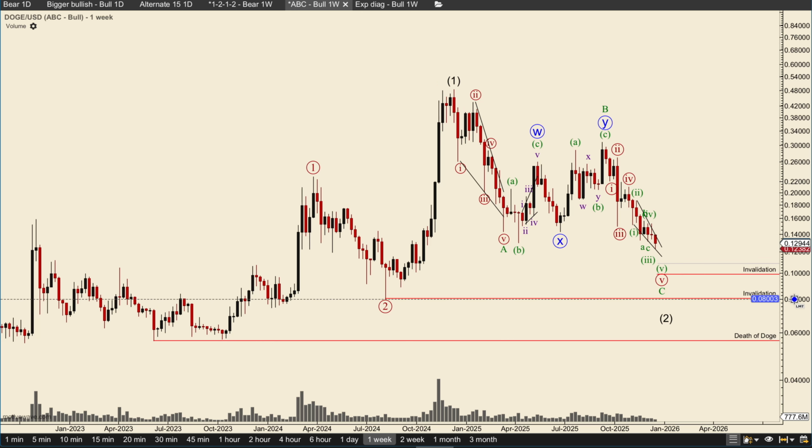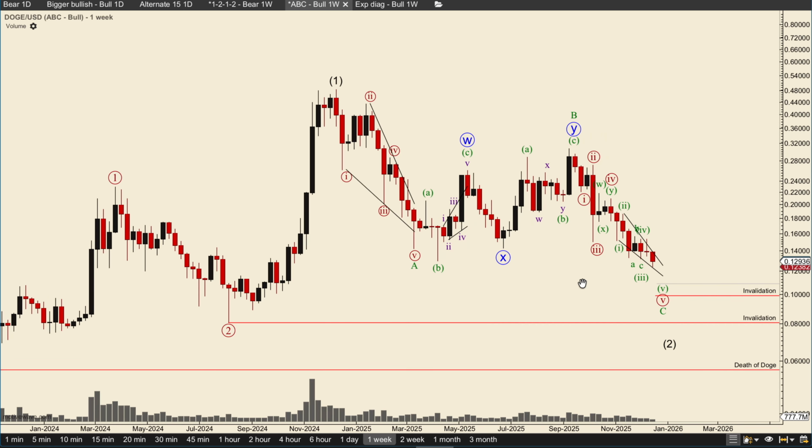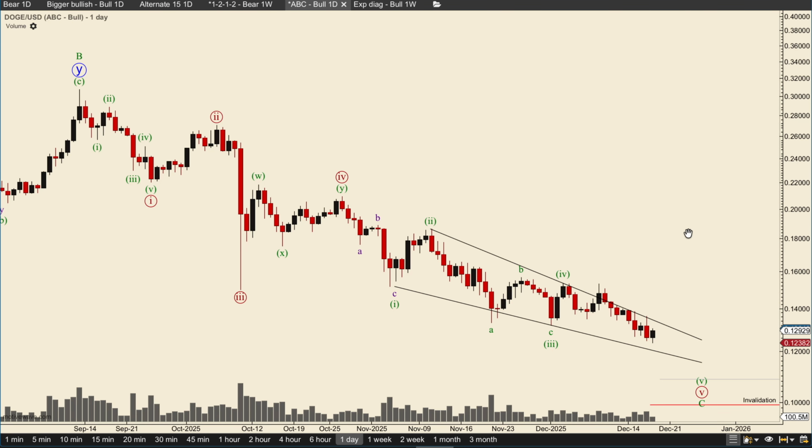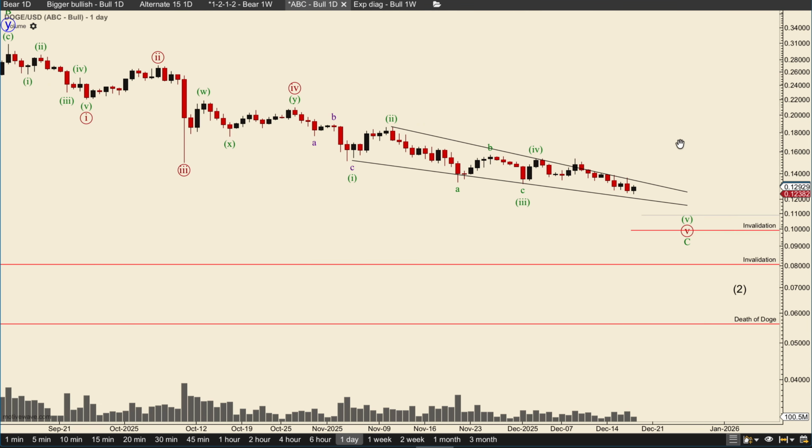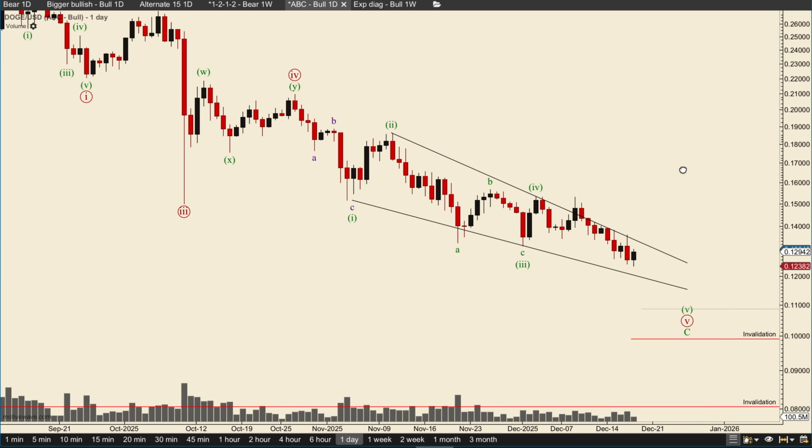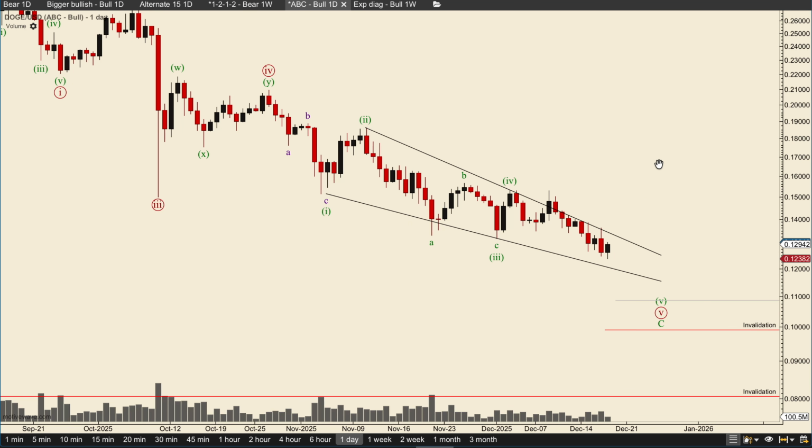So here, the invalidation for this scenario is 0.08076. You don't want to take out that if you are a bull. And I also have written here invalidation on this. So this, if we move to the daily chart, you can see here, this is an ending or leading diagonal, a contracting diagonal. So we are looking for 1, 2, ABC, 3, 4, and now a wave 5.